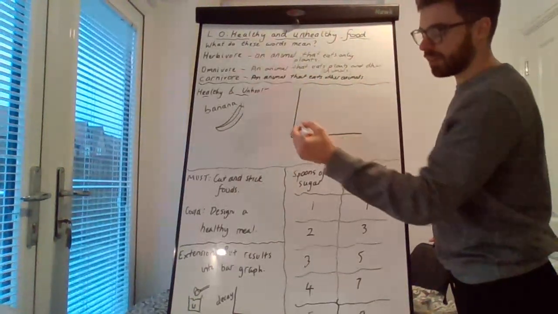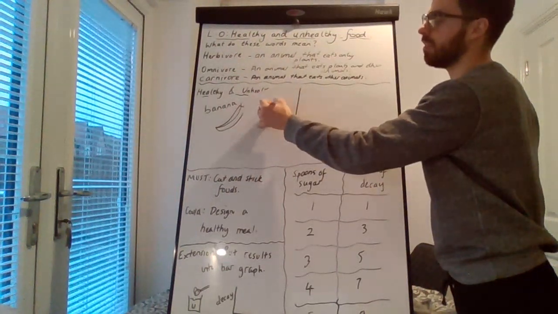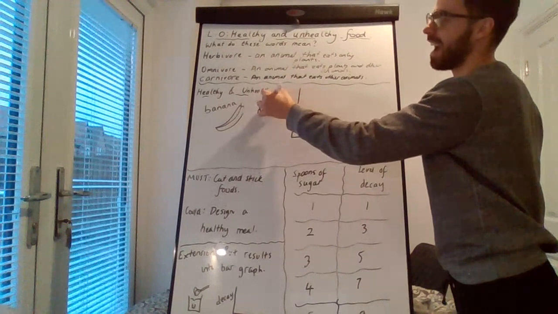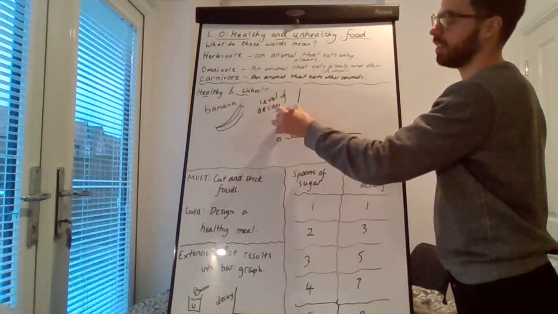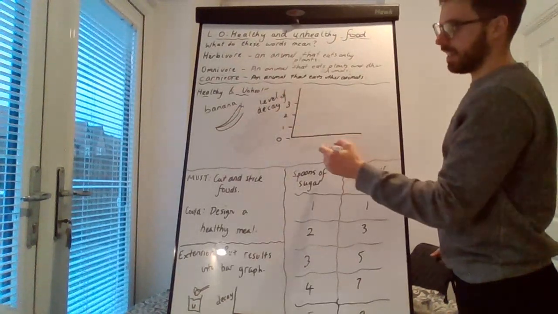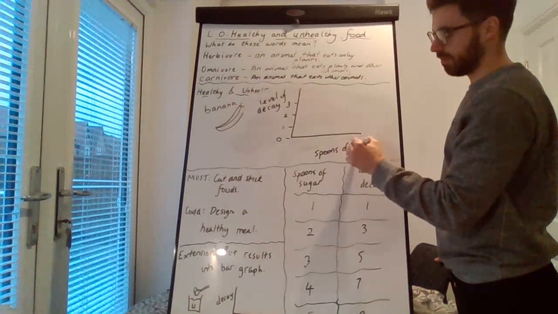So you will have the numbers going up the side for the level of decay, how decayed the tooth was. 0, 1, 2, 3. And along the bottom, the different spoons of sugar.